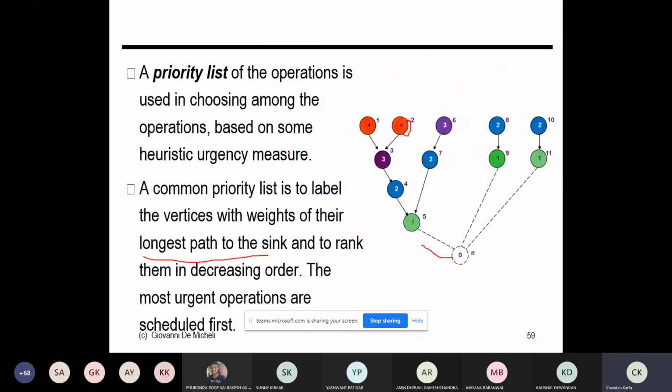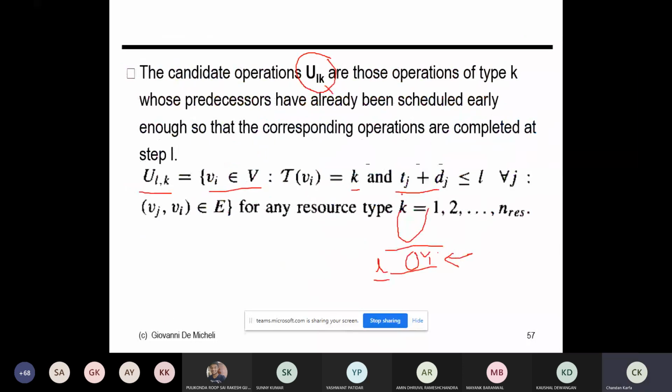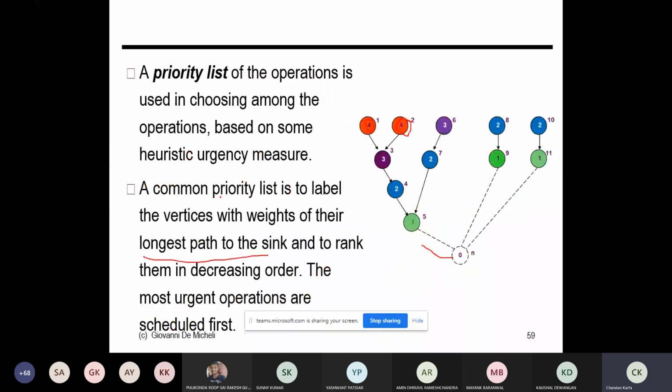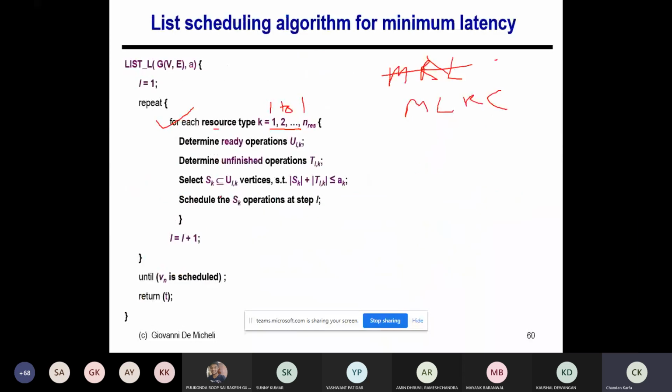So if you see here, UK is those nodes whose predecessor is already done. So this is not VI, not the VJ. What I'm saying, this node is VJ, which has completed the execution, and UK contains only the nodes whose predecessors are over, right? So it will contain VI. If you remember, we identify the nodes which are actually schedulable in this timestamp. So here also I am identifying those operations ULK, because ULK are the operations whose predecessors have completed the execution before timestamp L, and I am in the timestamp L because L equals 1 and this loop is going for every L, right?